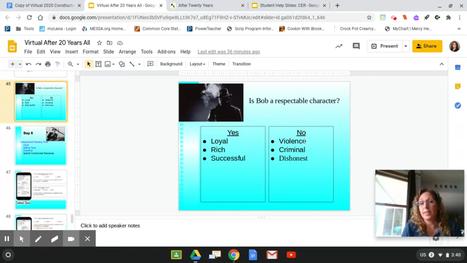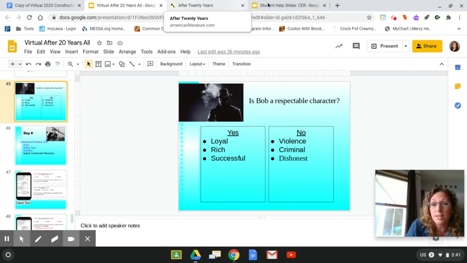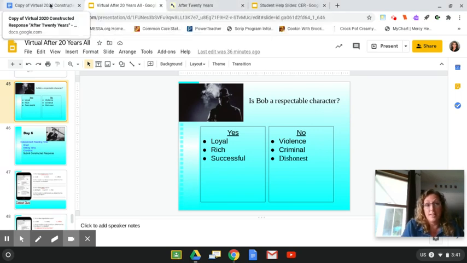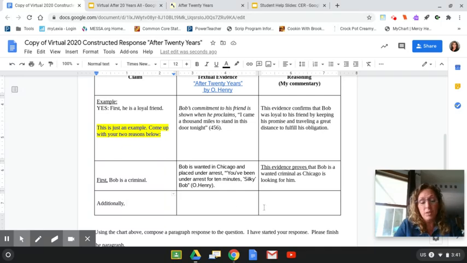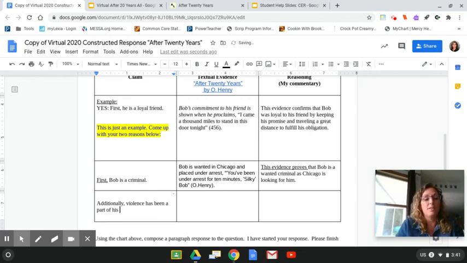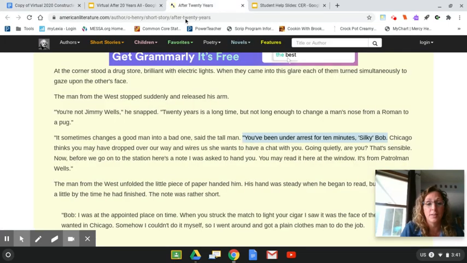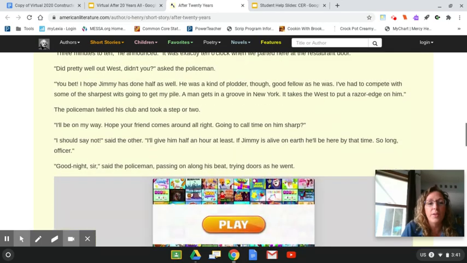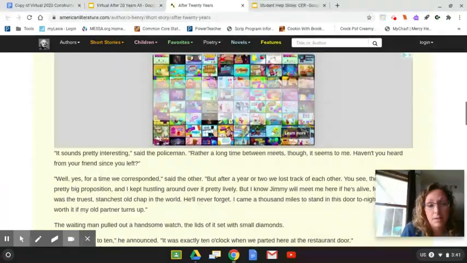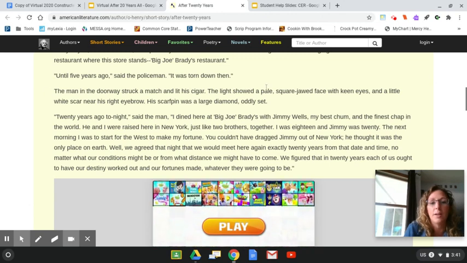I want to talk about him being violent because I know that violence has been a part of his life, and it's because of what he chooses to do. So additionally, violence has been a part of his lifestyle. And I know that violence has been a part of his lifestyle because it shows me back in the text, when it talks about him having that scar, you know that he has been into some different altercations. So I'm going to go all the way back up here, and this is where it shows it.